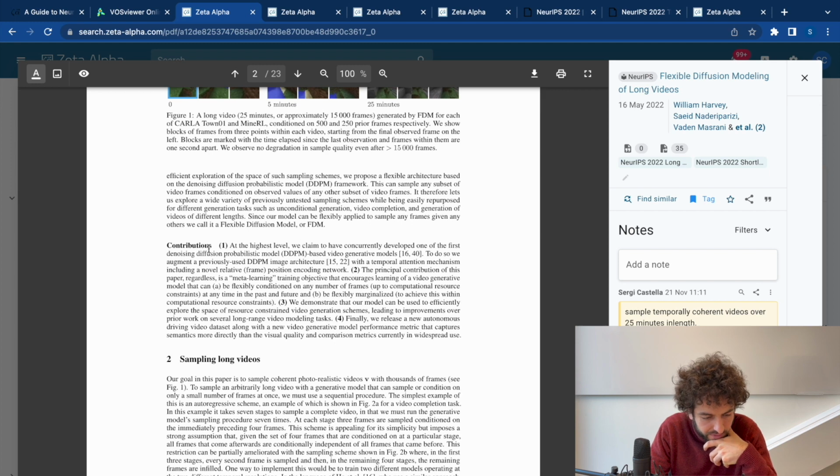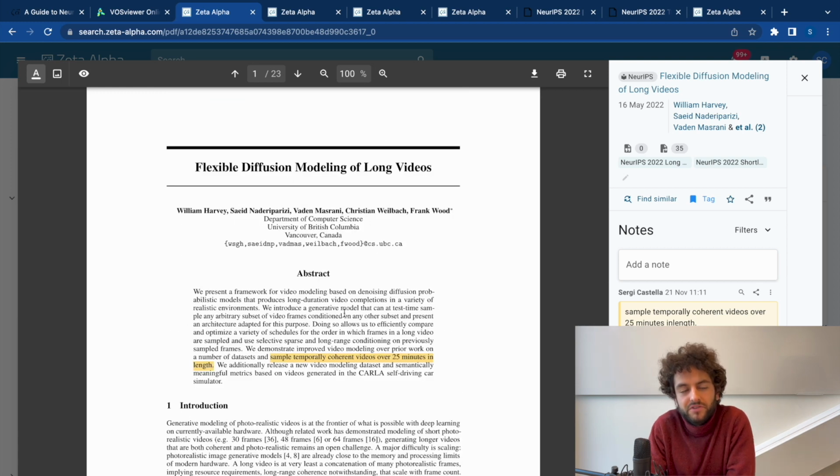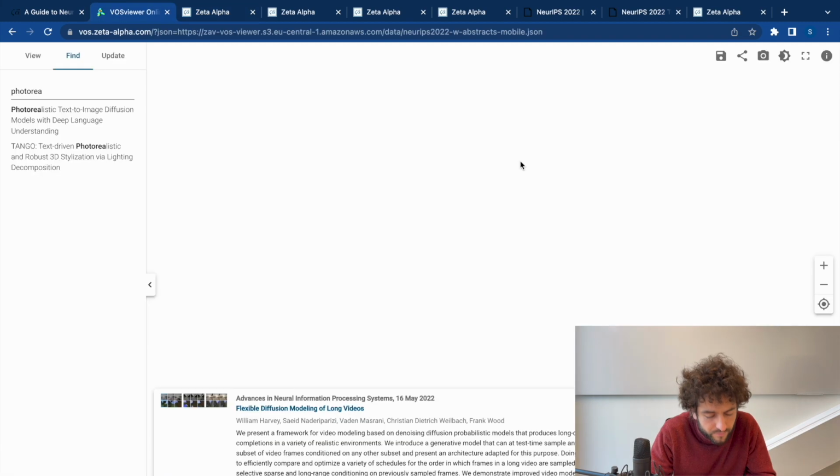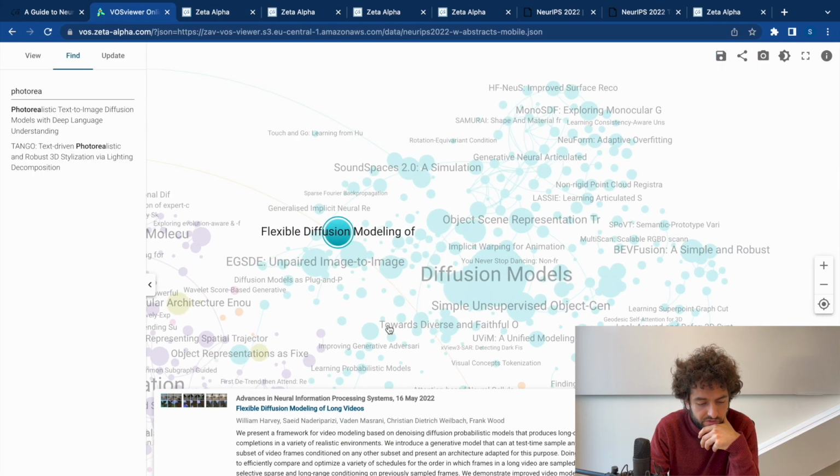And currently developed the first denoising diffusion probabilistic model based video generative models. Yeah, there's other stuff. It was kind of funny with video diffusion models. Everyone knew that they were coming, and suddenly a bunch of people from Meta and other labs put out stuff about it. Yeah, so totally expect more stuff on diffusion models.